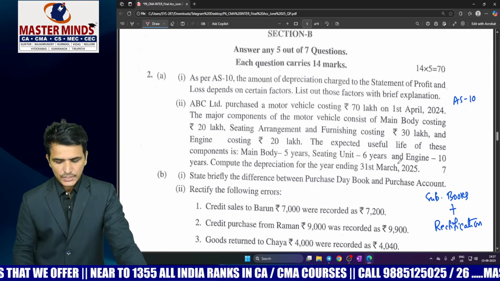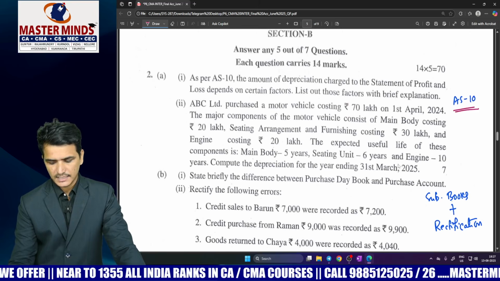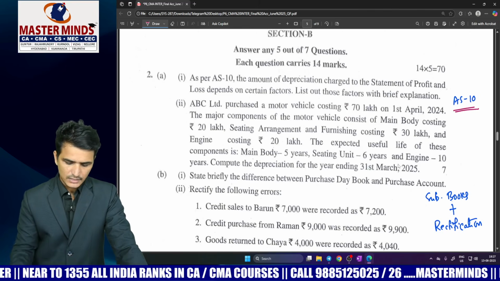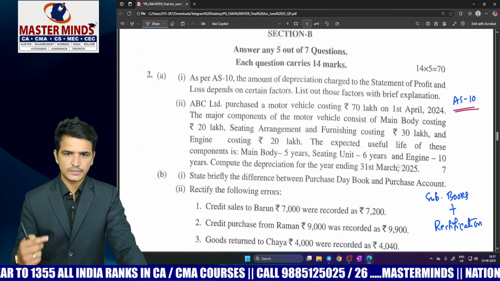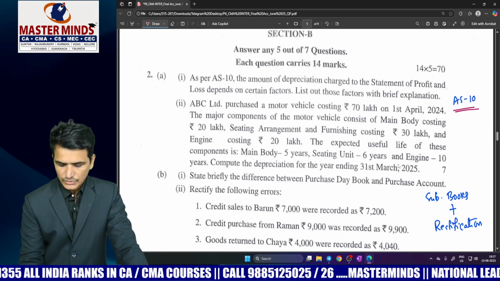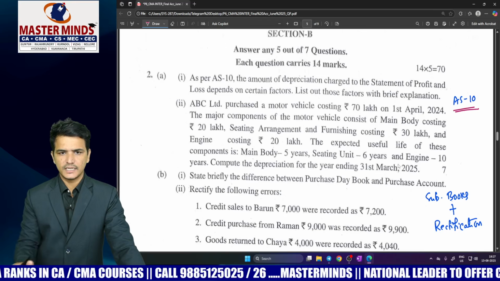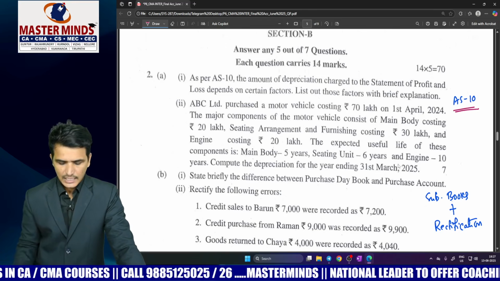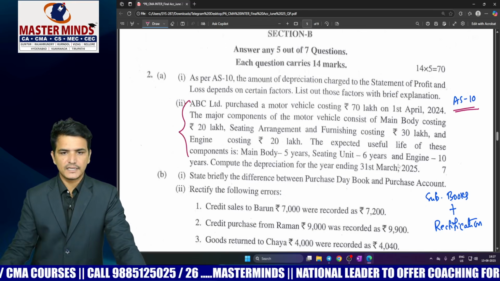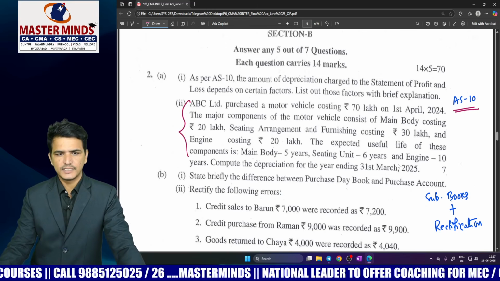Next coming to question number 2A, which is based on AS10. So actually this question consists of two parts. First part is related to theory. What are the factors that you should consider while calculating the depreciation? It is the theory which is already covered in AS10. And the second one is given based on calculation of depreciation by using componentization method.